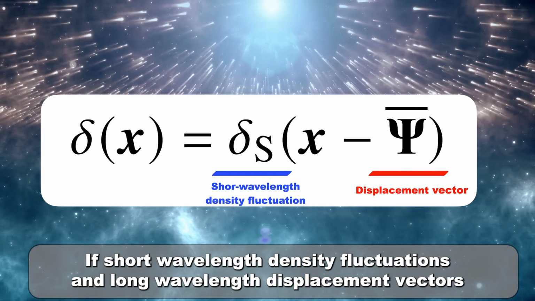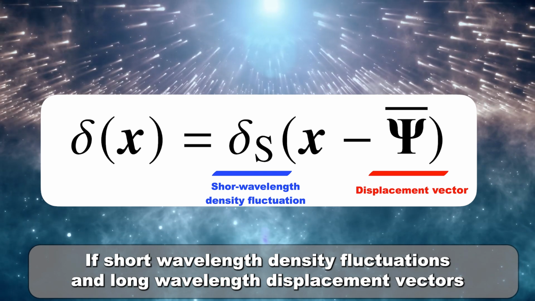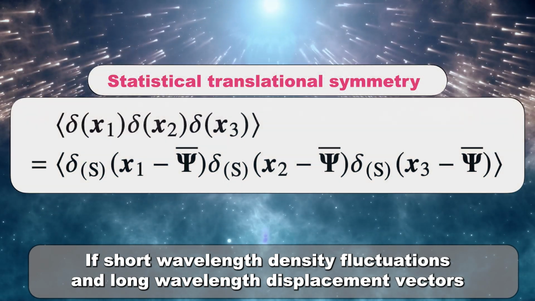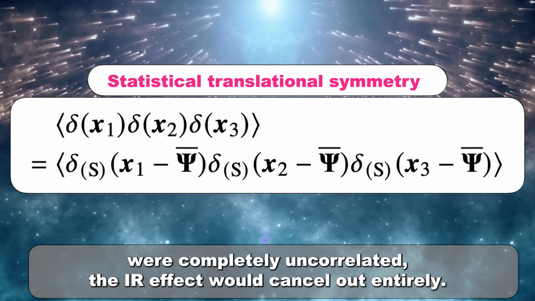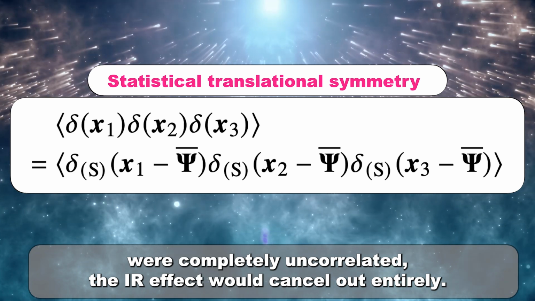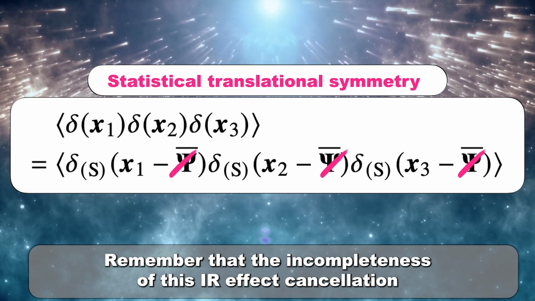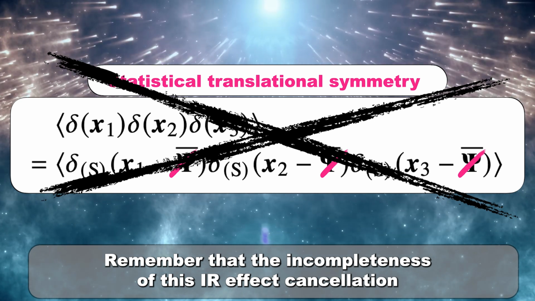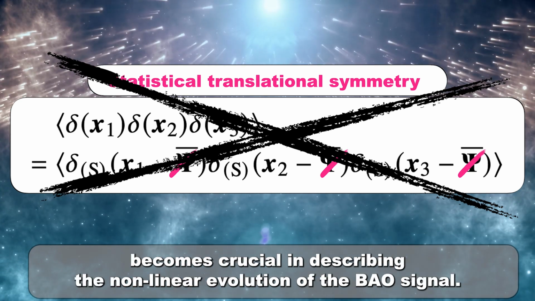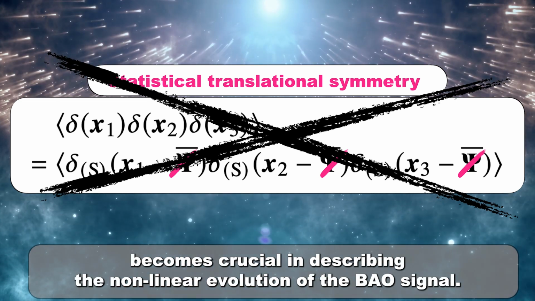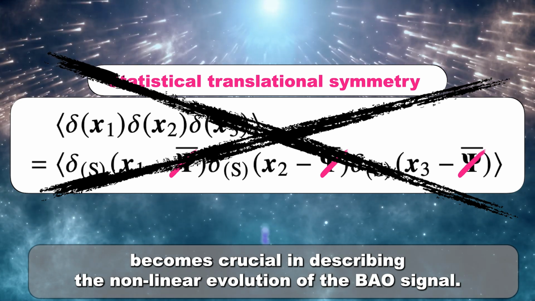If short wavelength density fluctuations and long wavelength displacement vectors were completely uncorrelated, the IR effect would cancel out entirely. However, such extreme situations do not realistically occur. Remember that the incompleteness of this IR effect cancellation becomes crucial in describing the non-linear evolution of the BAO signal.